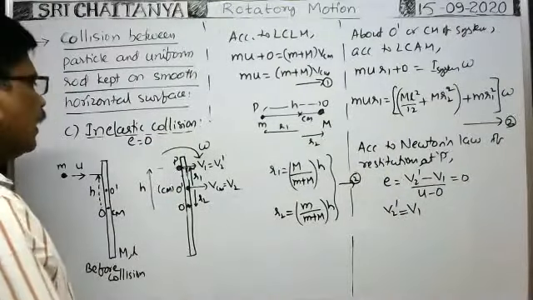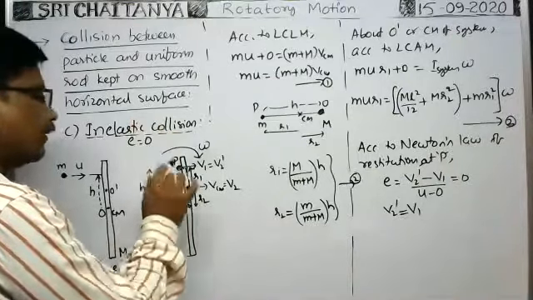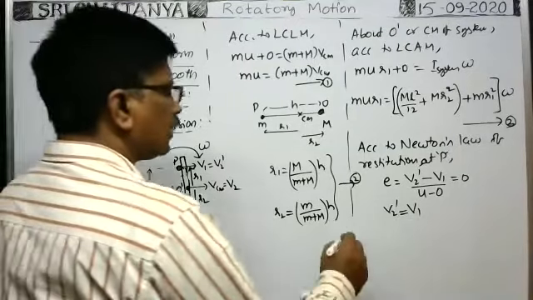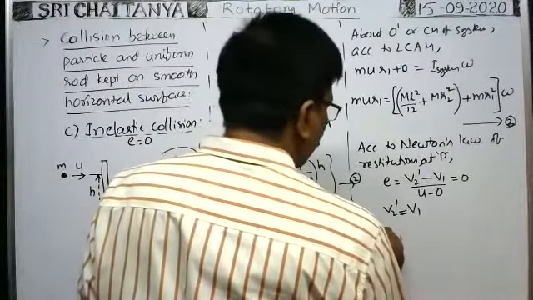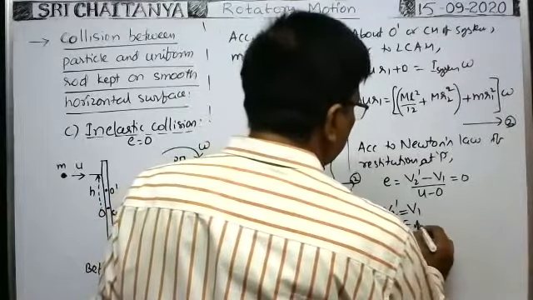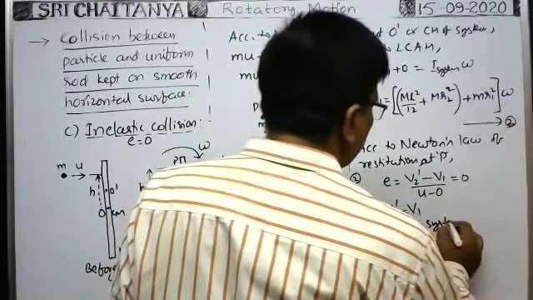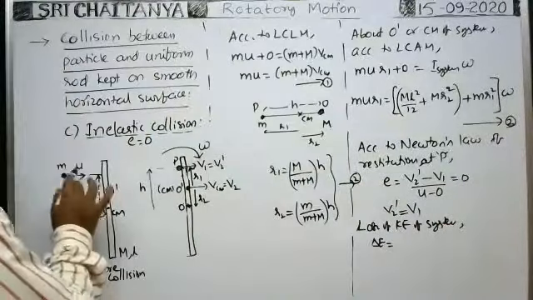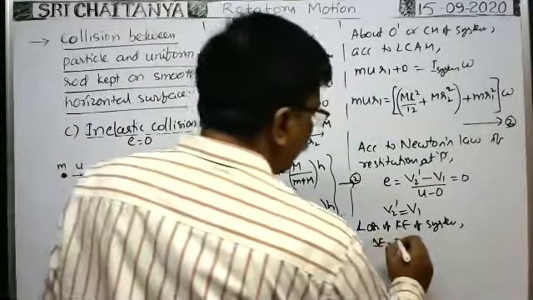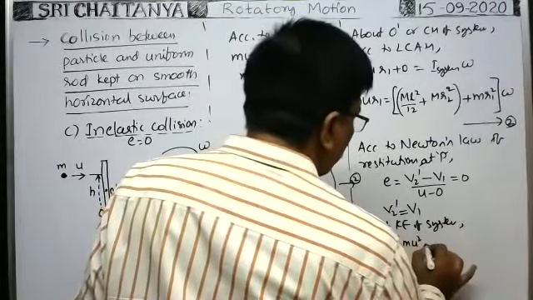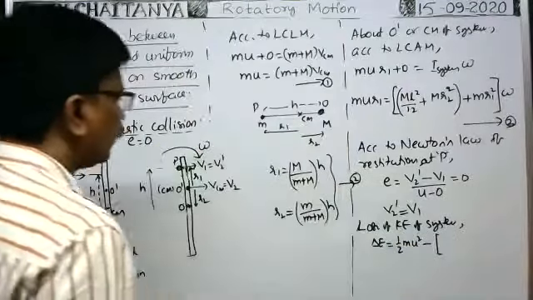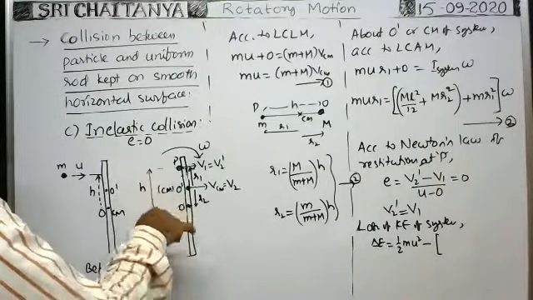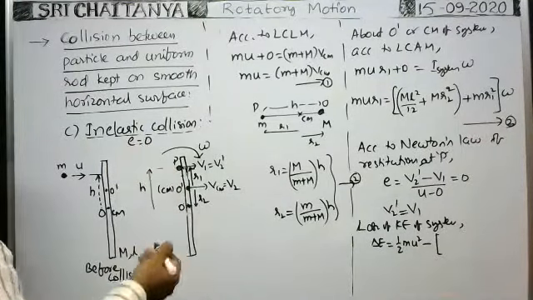Next, in this case, as the collision is inelastic, there is a loss of kinetic energy of the system. What is the loss of kinetic energy of the system? Loss of energy of the system, delta E, is equal to: before collision only the particle is having kinetic energy, that's why half m u squared, minus the kinetic energy after collision, which includes the kinetic energy of the particle and of the rod, and as they are rotating, the rod is having rotational kinetic energy also.